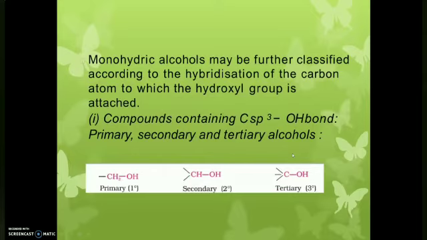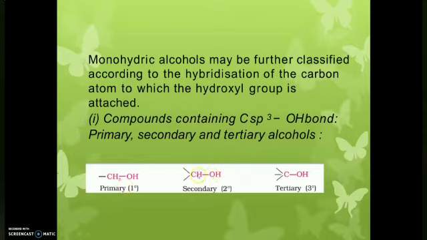So we can further classify this monohydric alcohol based on the sp3 carbon atom and the sp2 carbon atom. Here we can see that this hydroxyl group is directly attached to an sp3 carbon atom. If this sp3 carbon atom is attached to only one methyl or one substituent, we call it a primary alcohol.